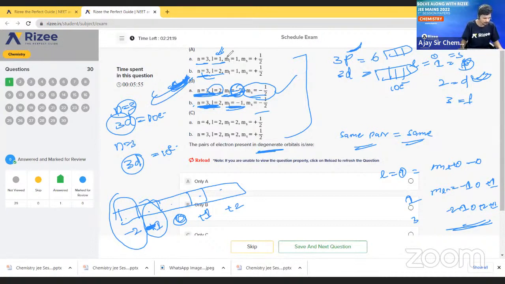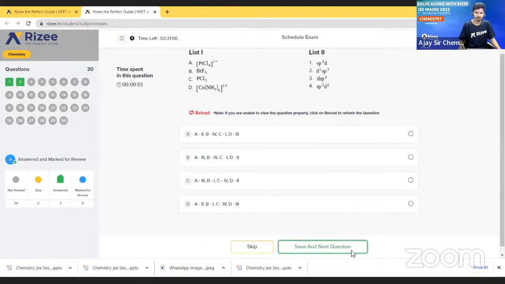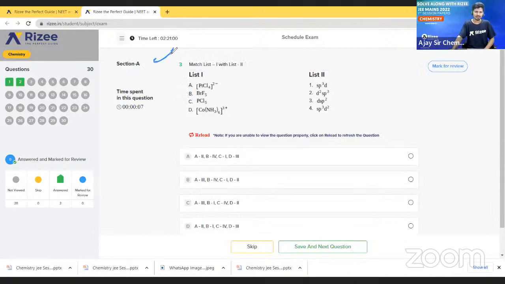Clear? Okay. So let us go to the next question. Very simple question this was. Option B is the only correct option. Okay, so let us go to the next question. What is the question? Match the following is there. This question is asked from coordination compounds, and this question is also based on hybridization.